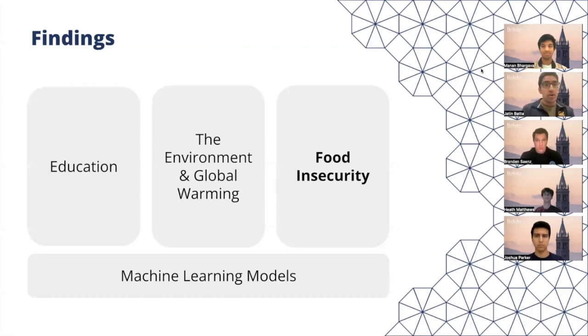Ultimately, what we were able to find was core relationships. But more than that, we were also able to take artificial intelligence and machine learning and use it to bridge and gain a unique understanding and further advance the United Nations goals in working with food insecurity in the future.